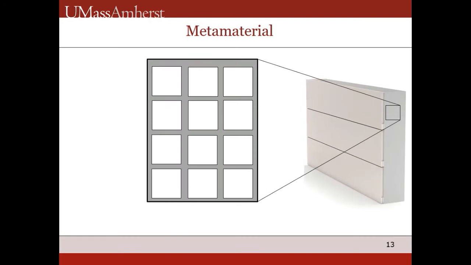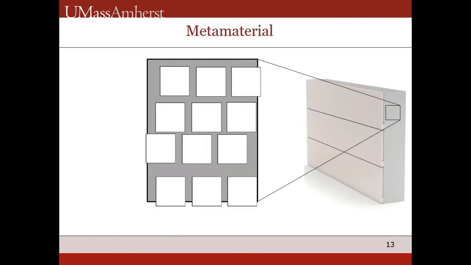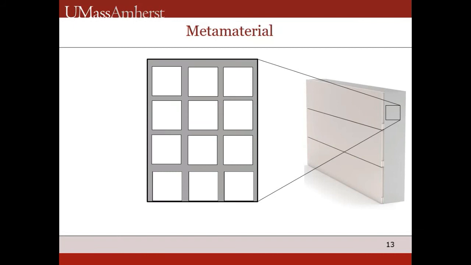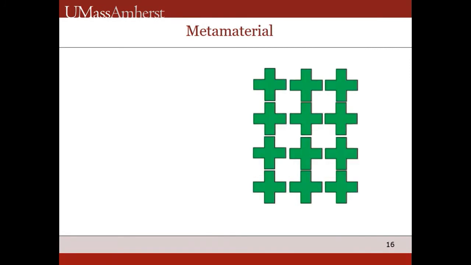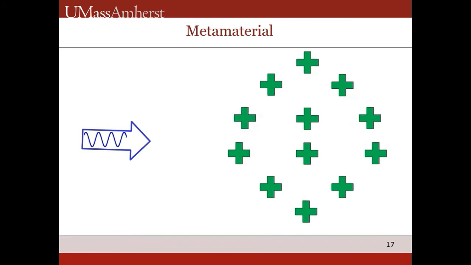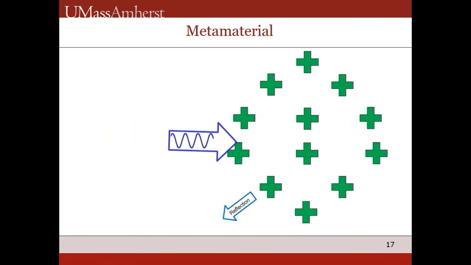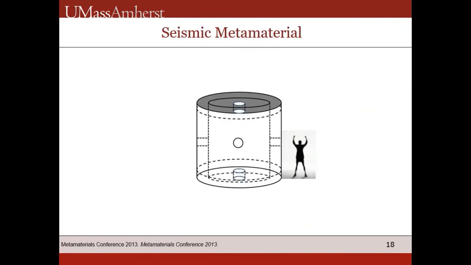They interact with the pressure waves differently from the surrounding material, because the air and the material have different mechanical properties. How the wave changes depends on the material, the shape, the size, and the pattern of the inclusions. An acoustic metamaterial will reflect, absorb, and/or bend pressure waves differently for every frequency, so a metamaterial can be tuned to a specific frequency. The same concept is used for seismic waves, but scaled up.